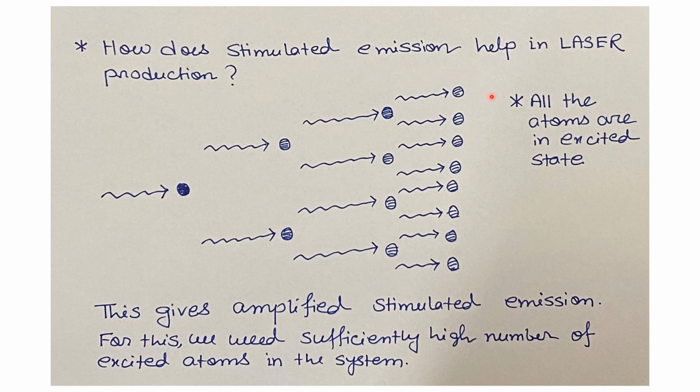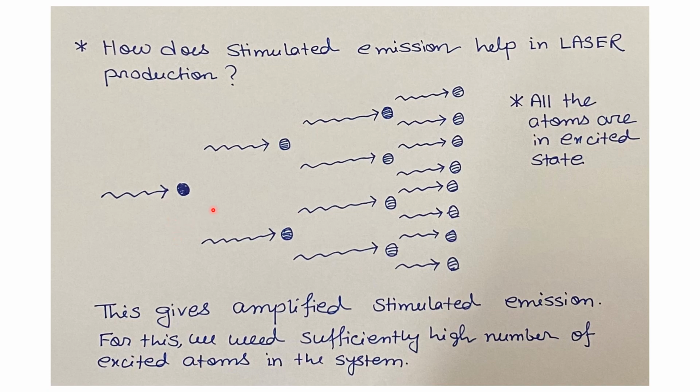For this, we will consider all the atoms are in the excited state, that is the energy level E2, and the corresponding ground state energy level is E1. Now we consider a single photon with the energy h nu, that is equal to E2 minus E1, incident on that system. So, this single photon will trigger one of the excited atoms to have the transition from the higher energy level E2 to the lower energy level E1. So, that is the stimulated emission process.